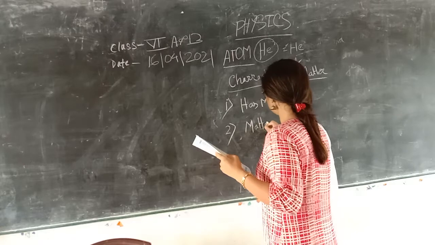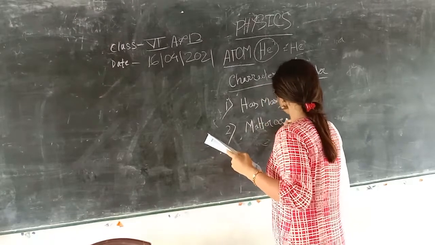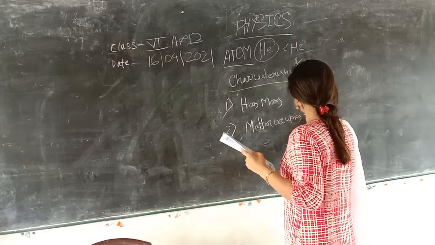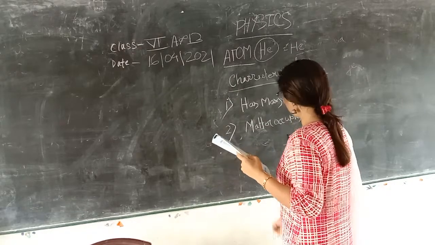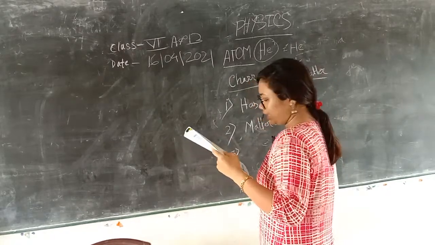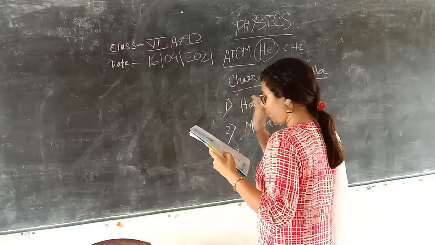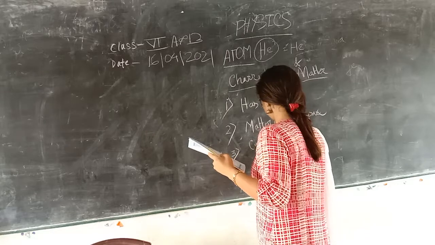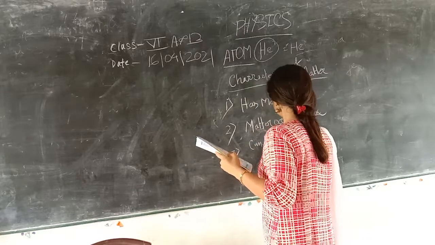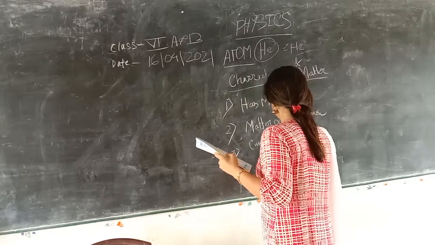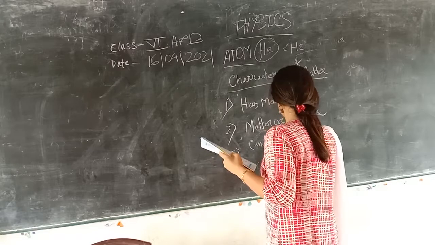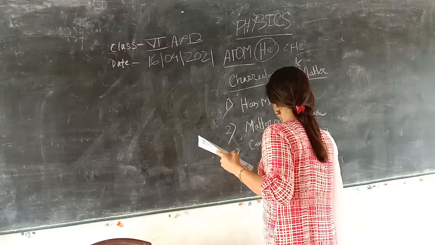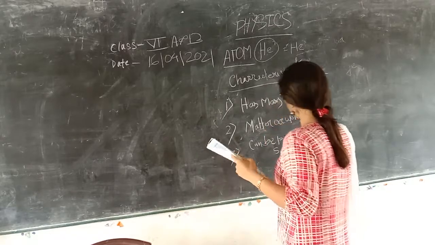Number 3, matter can be perceived by our senses.